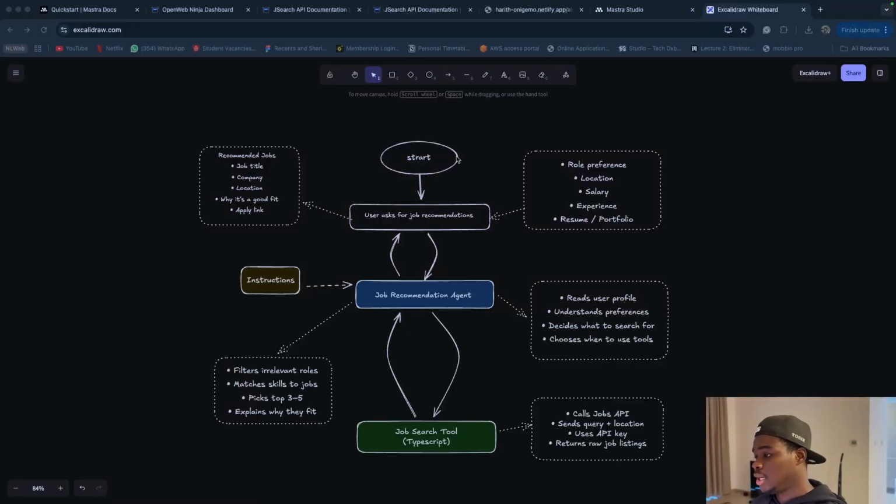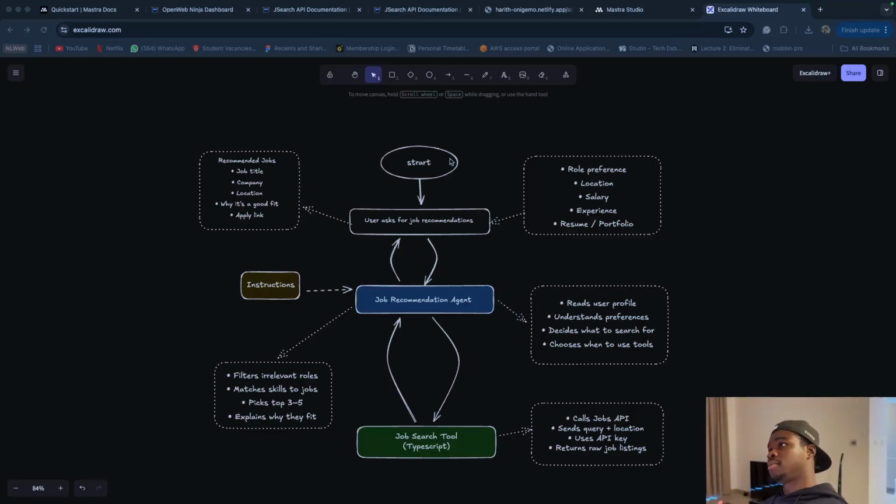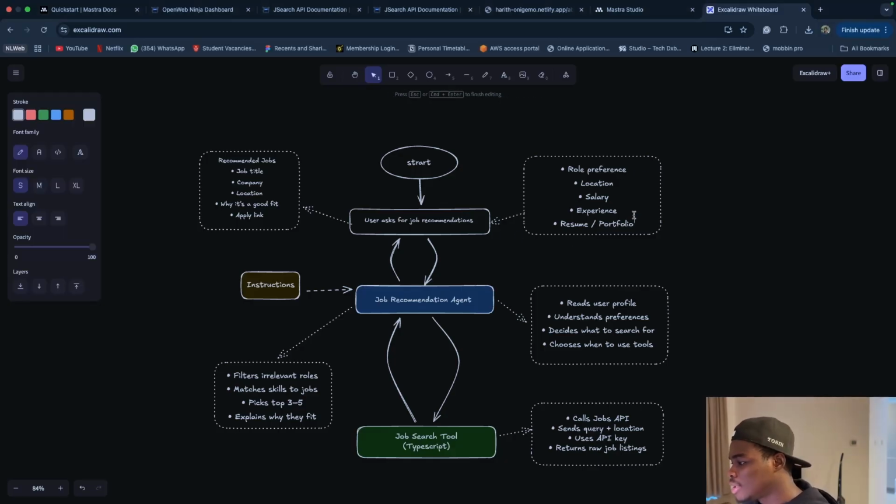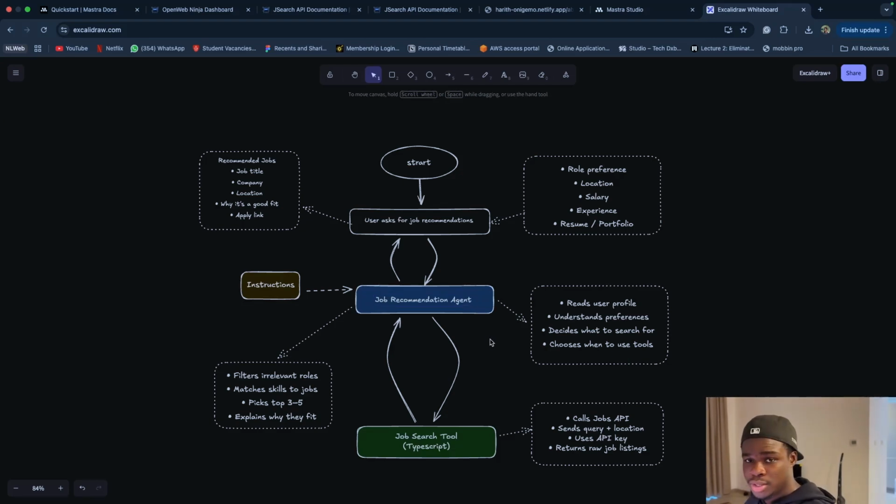We basically want an AI that takes in information, then uses a tool, and then gives you output. So in more detail, the user asks for a job recommendation and passes in the role preferences and other information like this. And then the AI agent reads the profile, understands the preferences, decides what to search for, and chooses when to use the tool, because it could go back and forth with the person for more information, right? And then once it wants to use the tool, it calls the tool, which calls the jobs API, sends the query and location, uses the API key, and so on and so forth, and then returns the actual job listings.